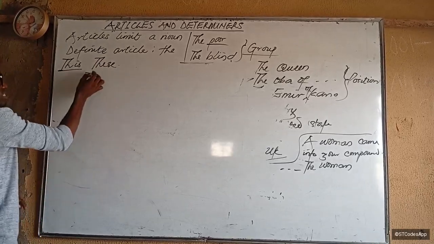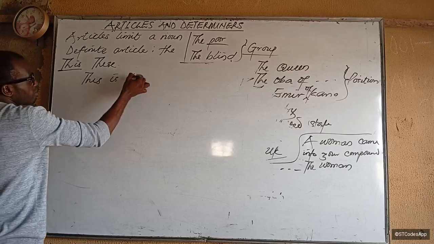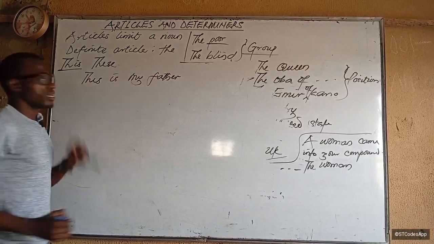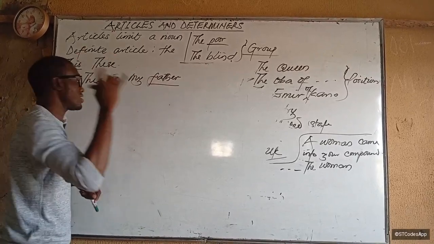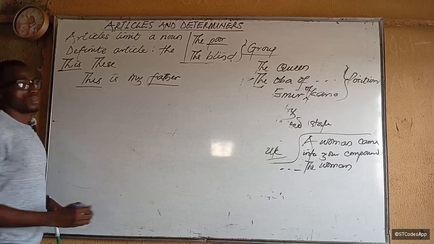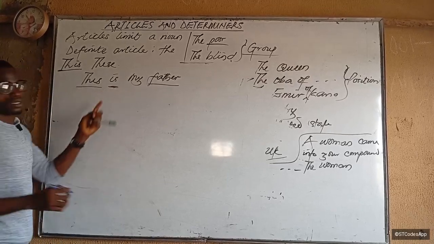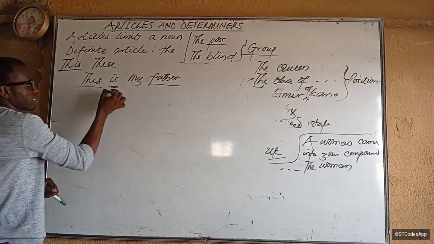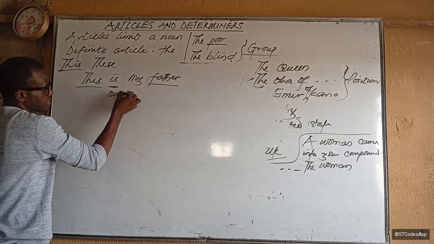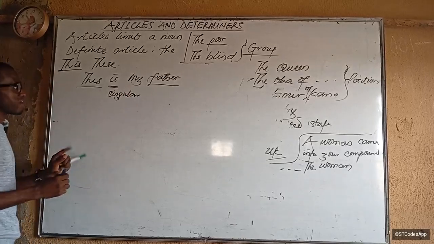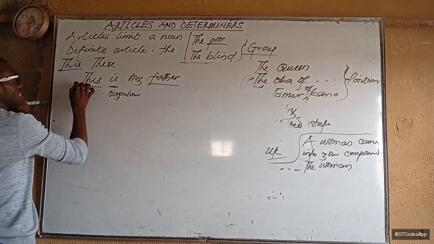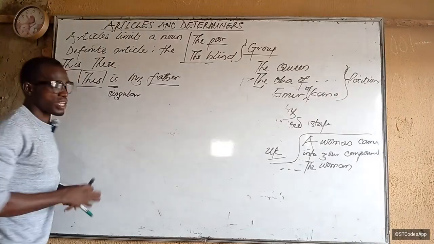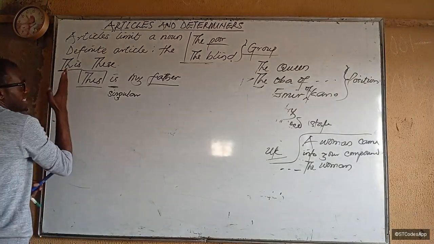So if I have, this is my father. Now, because the father is one person, I am using this. And take note of this verb because it is also singular. Notice it is singular, okay? Singular verb. Here, they are using this singular determiner. Exactly. There's a pronoun here, and it is singular.